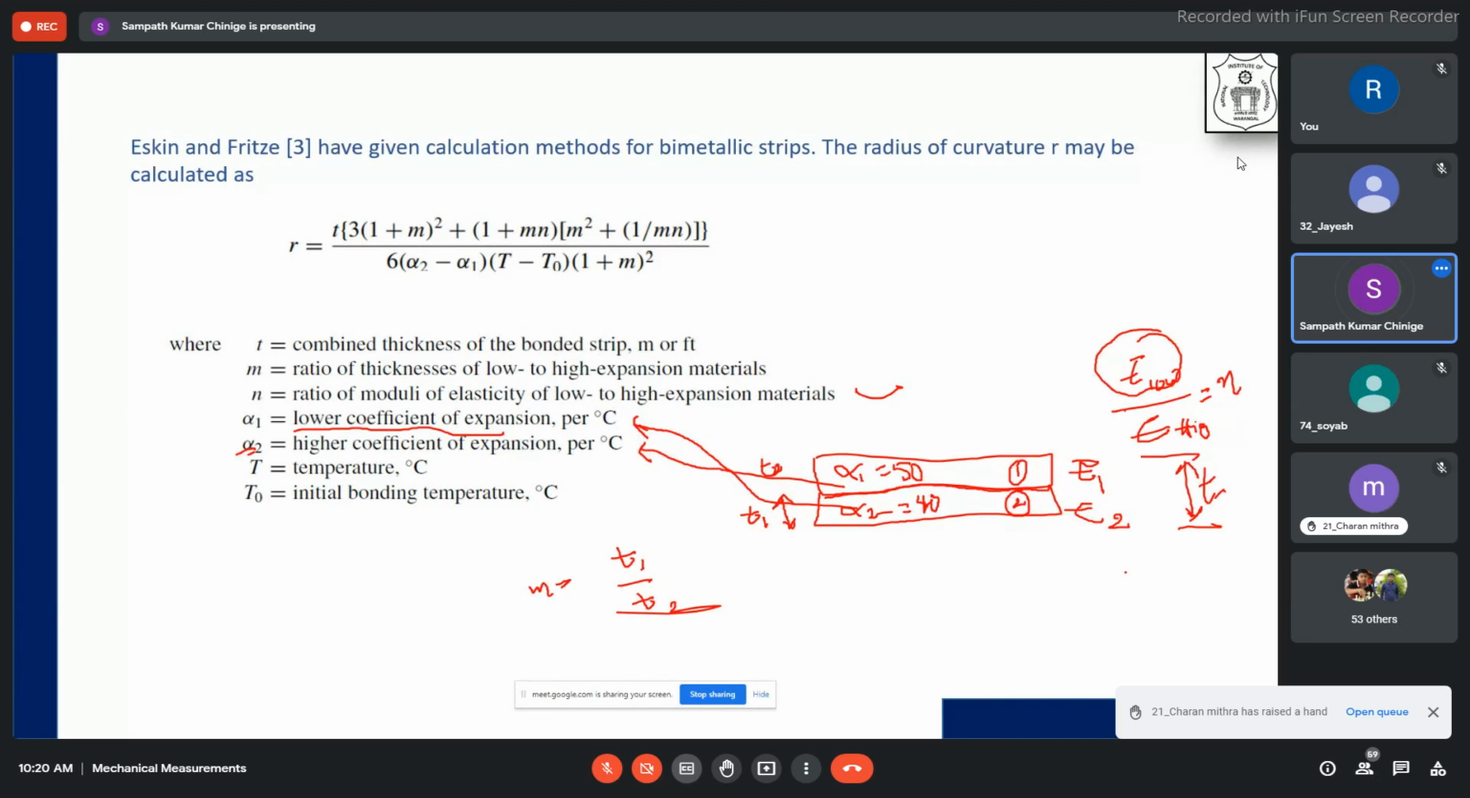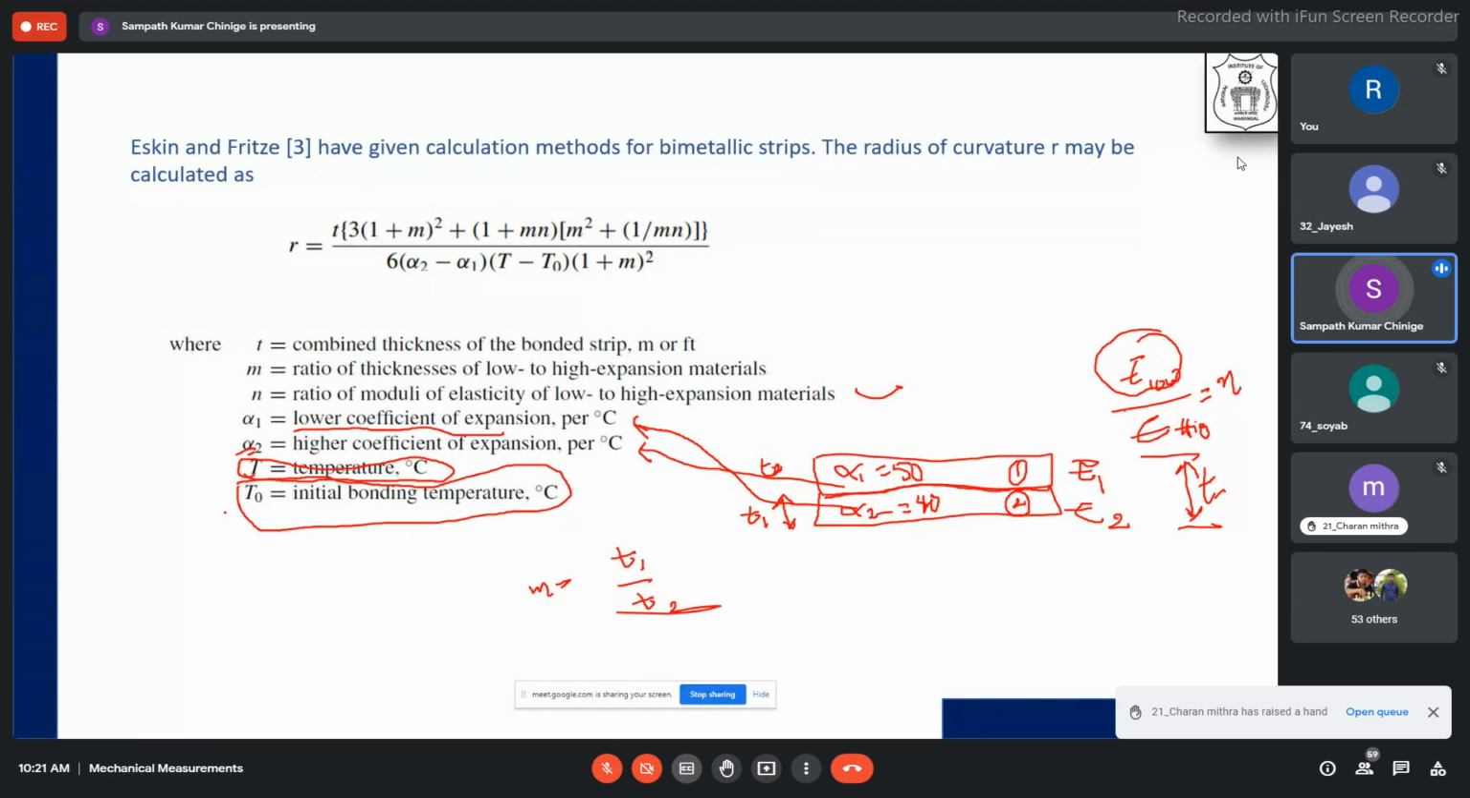Clear? Is that okay? So this is the temperature which I want to find out. Capital T is what I am actually finding out, and T naught is the initial temperature at which I am taking the values for finding out M and all.